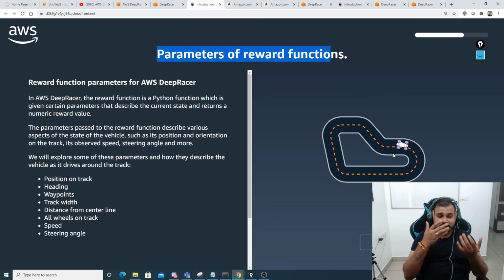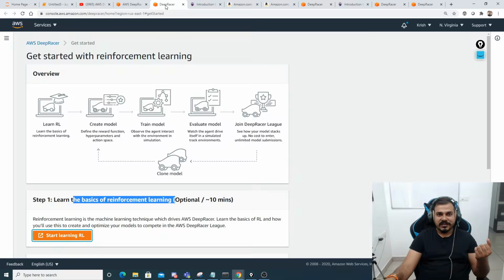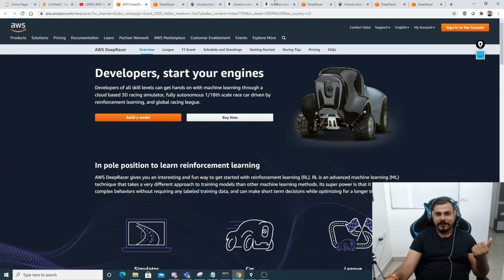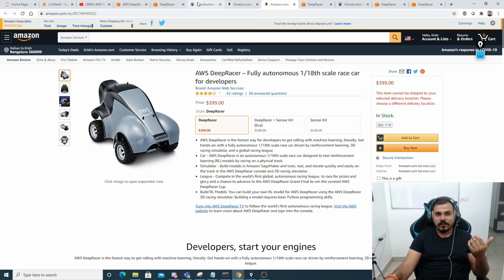Again, I am also trying to explore it. I've still not explored it completely, but I will keep on exploring it, and I'll be learning things. Now Amazon has made it very easy that you can train your whole deep neural network by using this DeepRacer car. I would obviously buy this once it comes in the Indian market, okay, because this actually helps us to explore more and more.